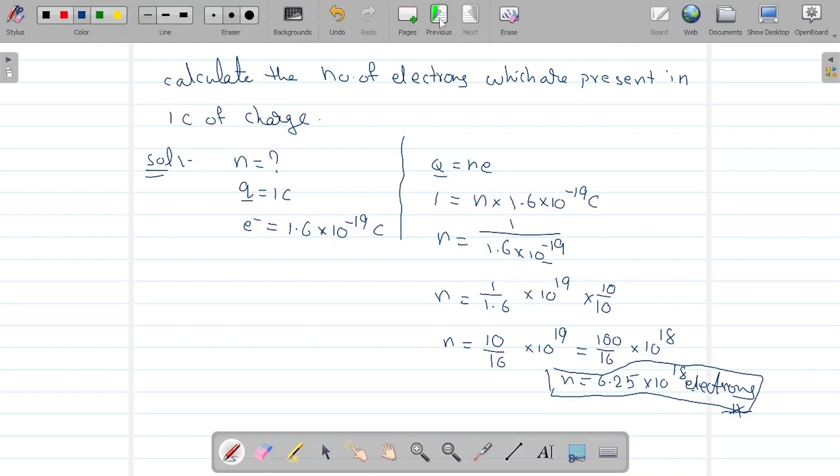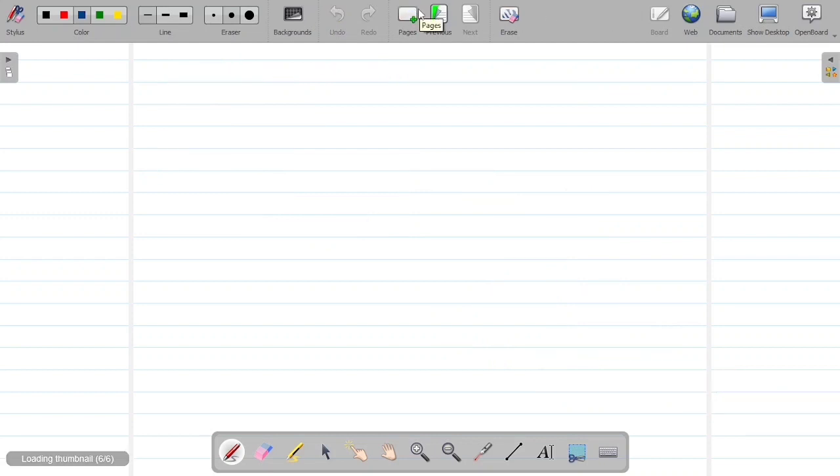Alright. So next, here they may ask you I equal to q by t, right? Then I equal to q, which is nothing but Ne by t. And I want to give one more formula regarding electric current. When an electron is moving, it is moving with some speed, no?